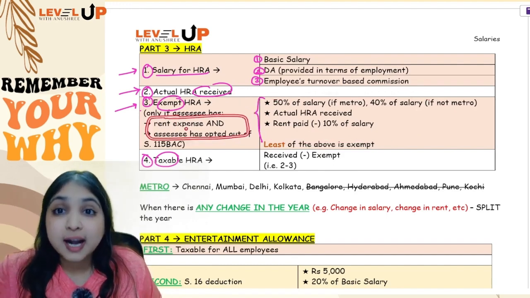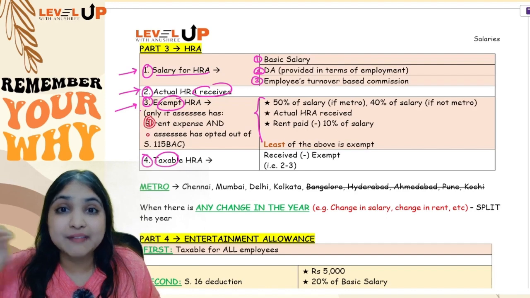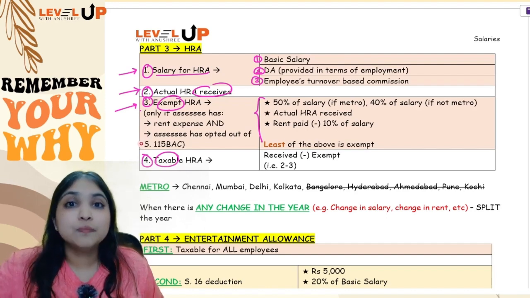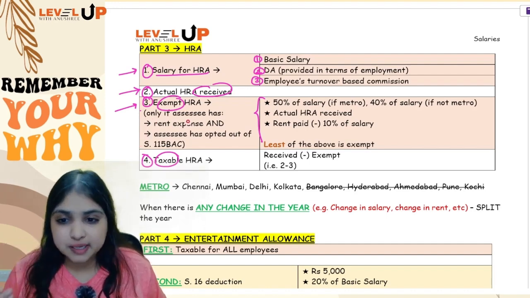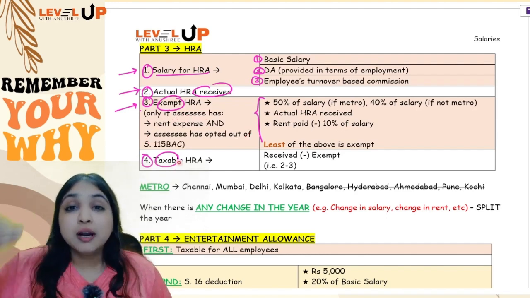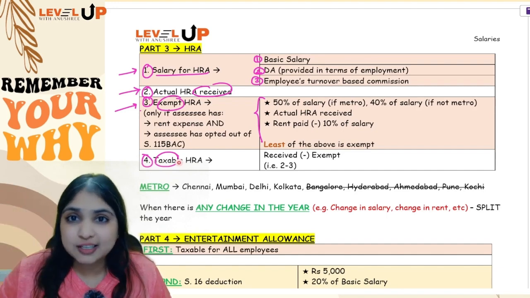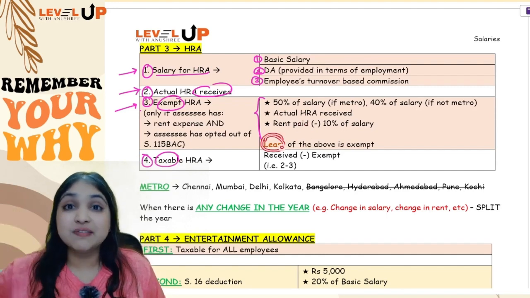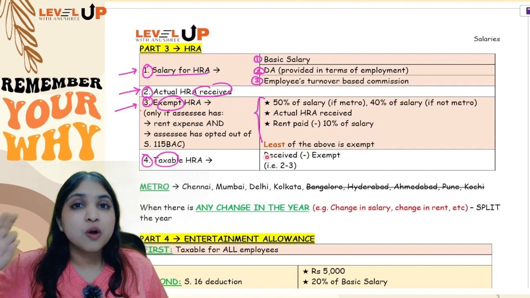So you will do the exemption calculation only if these conditions are fulfilled. What are the conditions? Condition number 1, first of all, your employee must be having rent expense. And condition number 2, your employee should have opted out of 115 BAC. Only if both these conditions are fulfilled, only then you will do the exemption calculation. Now, how to do the exemption calculation? 3 things you will calculate. Out of the 3 things, whichever is the least will become exempt.